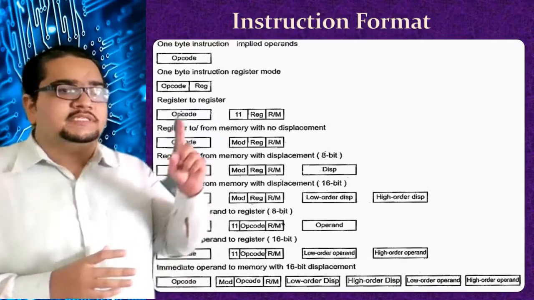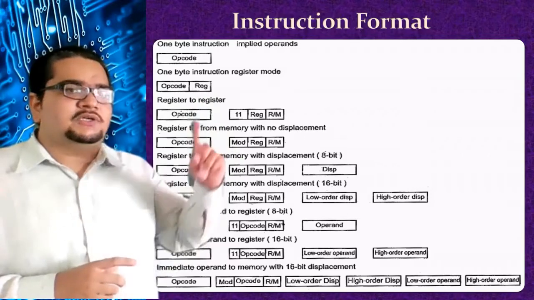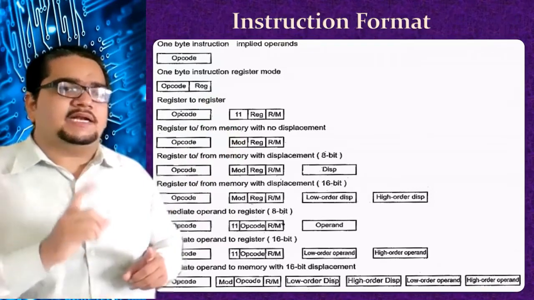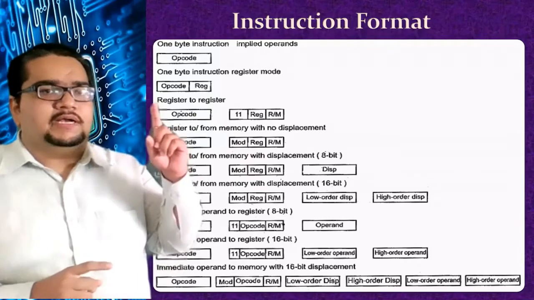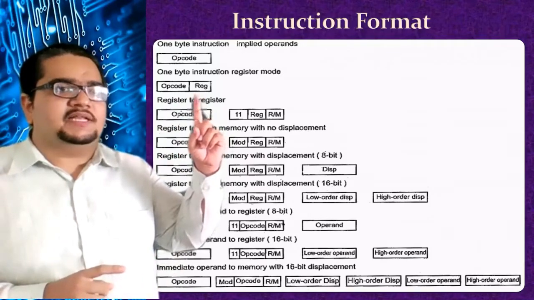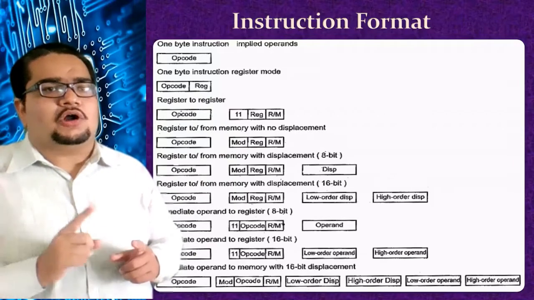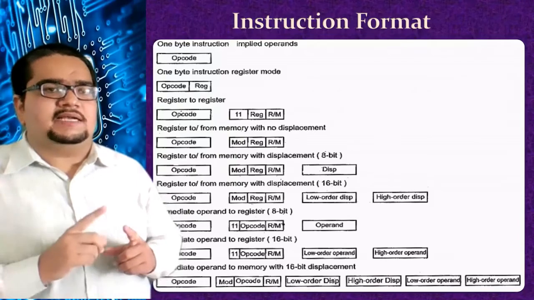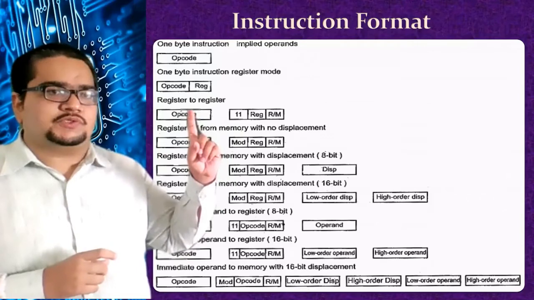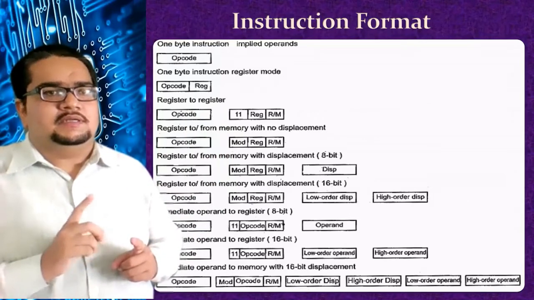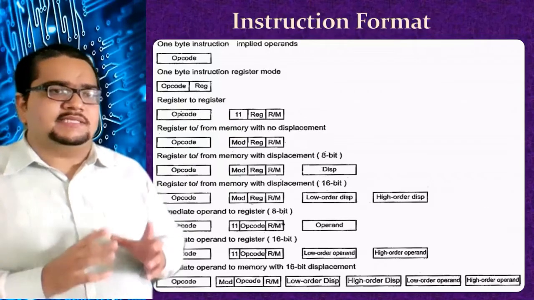Okay. So this REG field, whether it is a destination or source, can be indicated by the bit D. Earlier we have seen the bit D. Bit D talks about whether the REG field given in the instruction will be a source register or the destination register. When bit D is 0, this REG field will be acting as a source, and when bit D is 1, this REG field will be acting as a destination.